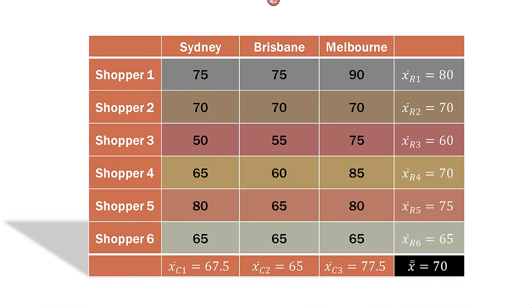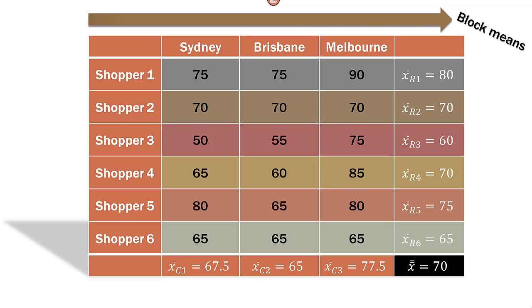Okay, so we looked at the column means. Now we want to look at our block means. Sydney, Brisbane, Melbourne are our columns or groups. Now we're looking at our blocks, which is our rows. Each shopper will have his or her own mean and distribution. Shopper 1, when you tally up all that shopper's scores of 75, 75, and 90, comes up to 80.